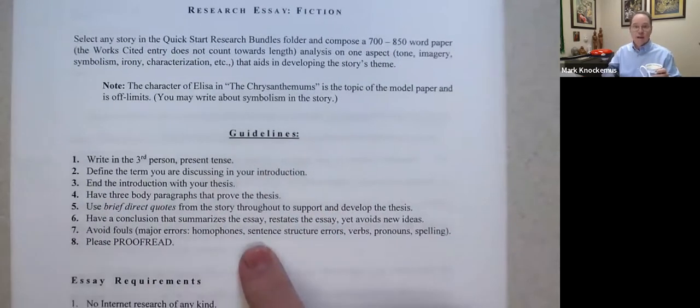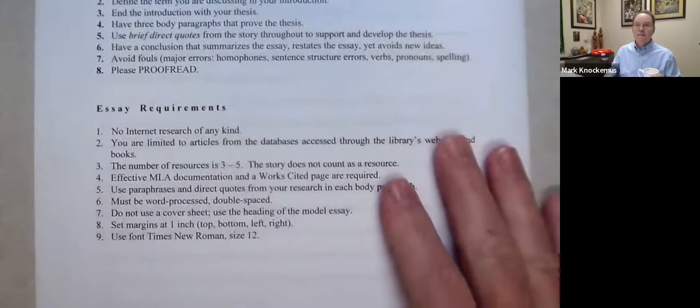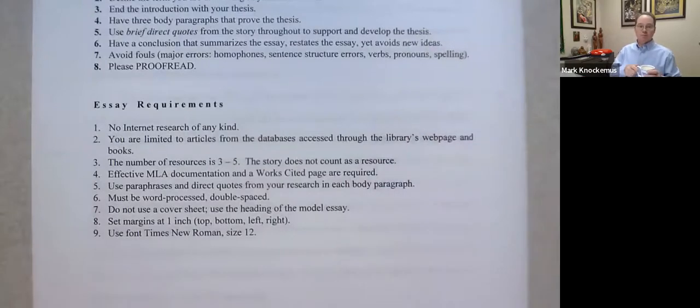Different guidelines we have here. These should be familiar by now, right, with these extended papers that we're working on. Introduction, 3 body paragraphs of discussion that supports your main idea, your thesis, and then the conclusion. We want to always use quotes from the story to support our discussion. And since this is a research essay, we also have some new stuff coming in.